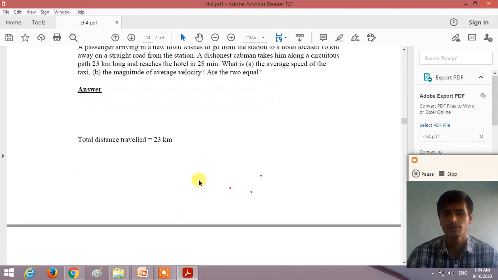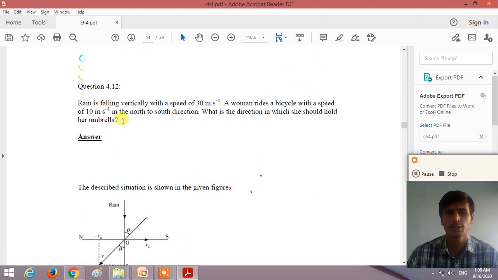So now we will start with example number 4.12 of the exercise. The rain is falling vertically with a speed of 30 meter per second. So rain is falling down vertically with a speed of 30 meter per second. A woman rides a bicycle with a speed of 10 meter per second in the north to south direction. What is the direction in which she should hold her umbrella?